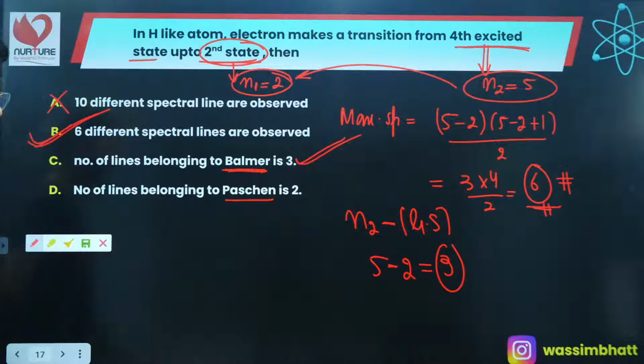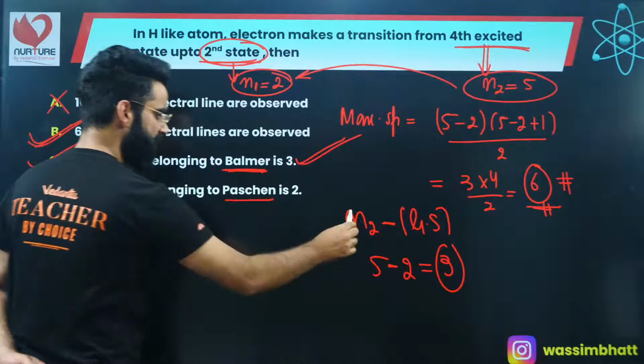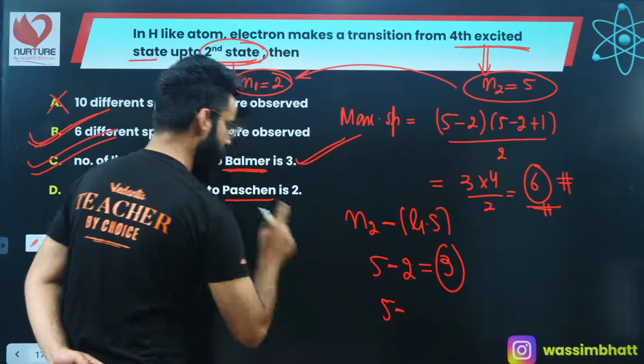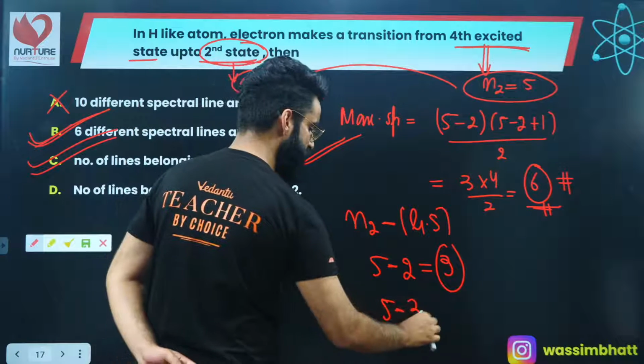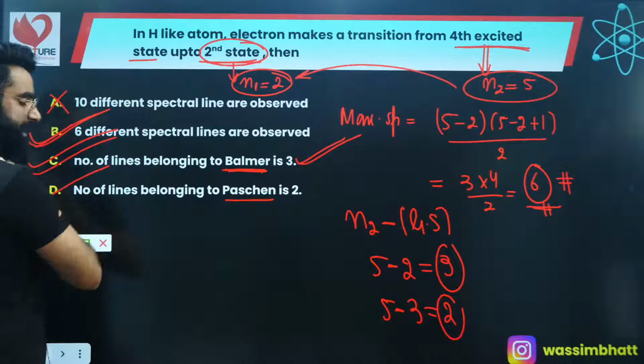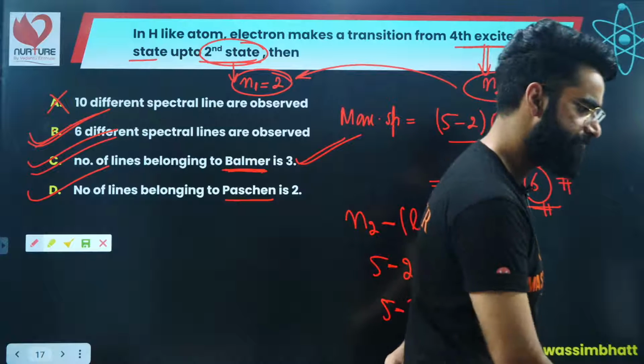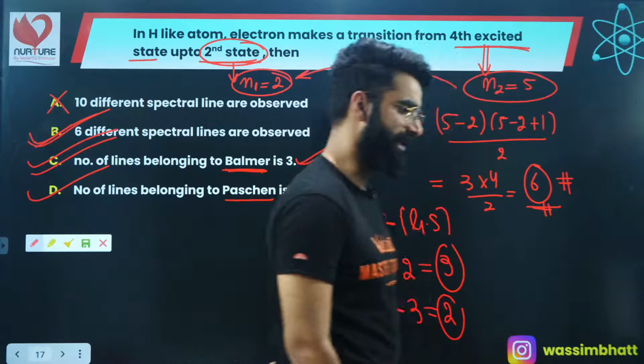And how many of them will belong to Paschen? So this is also correct. The N2 value is 5. The ground state of Paschen is 3. So 5 minus 3 comes out to be 2. So this is again correct. So B, C and D are the correct answers among all, right? I'm sure it's clear to everyone.